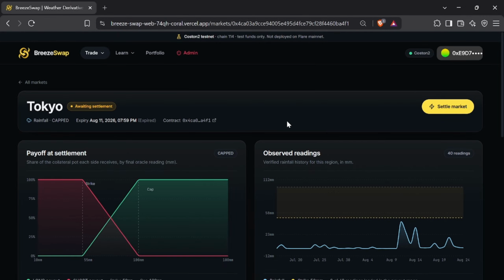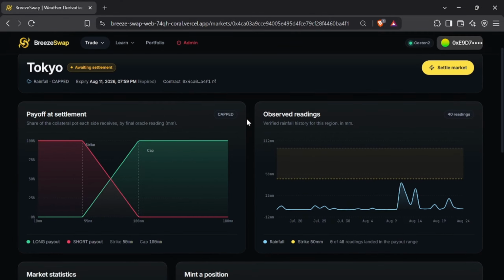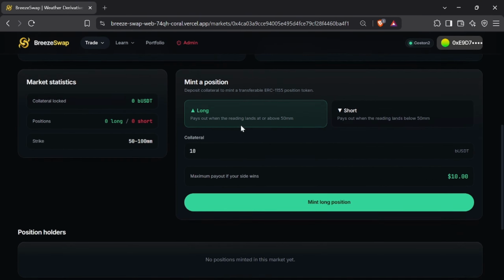This brings us to the most important part of the protocol, the settlement. The specific market is past its expiry. You'll notice the amber badge says awaiting settlement. The protocol isn't hiding this or pretending it's magically resolved itself. It's sitting there waiting for absolutely anybody to push the settlement button over here.